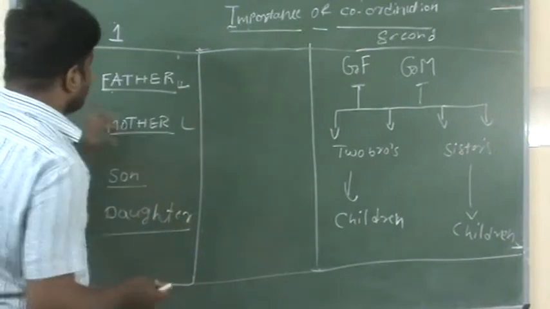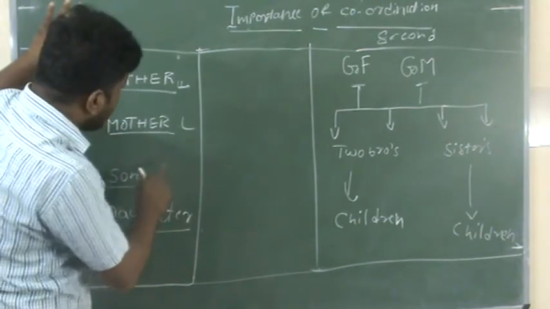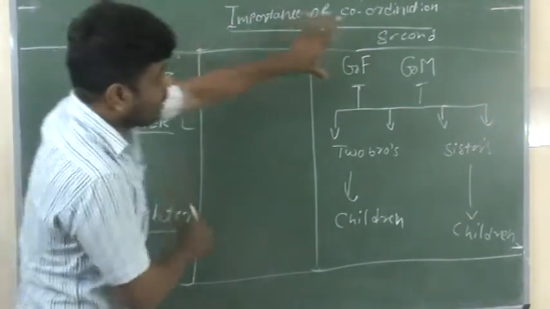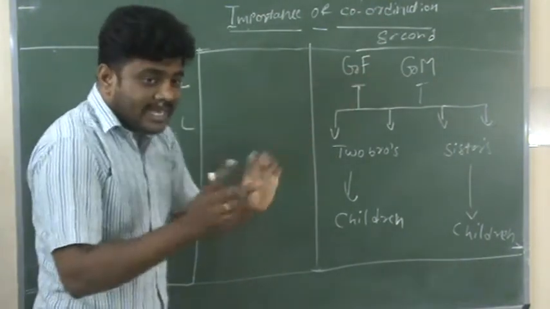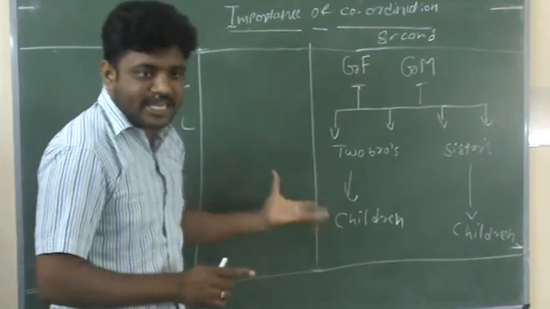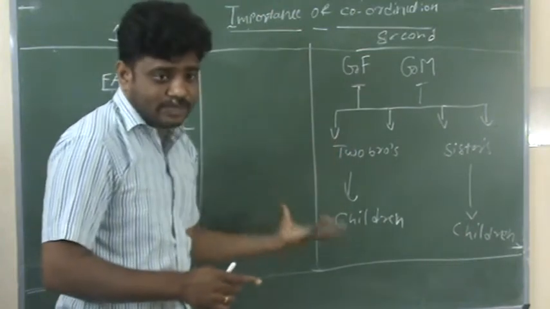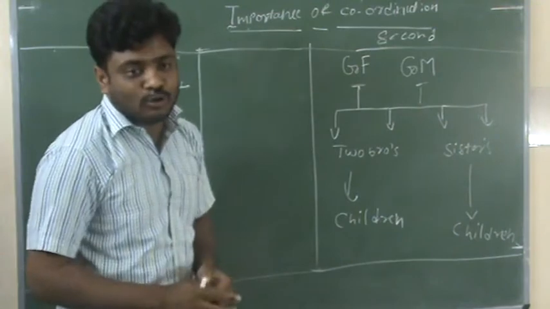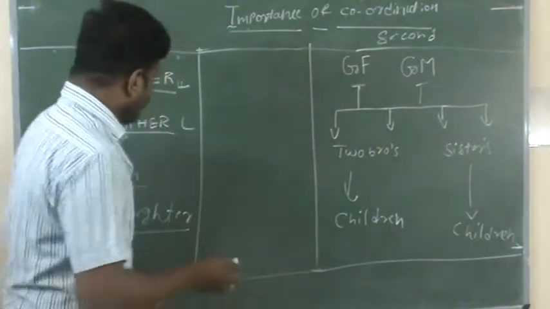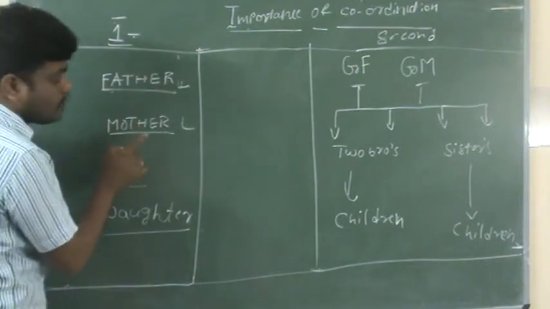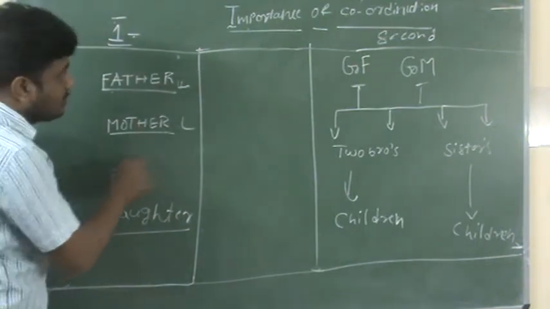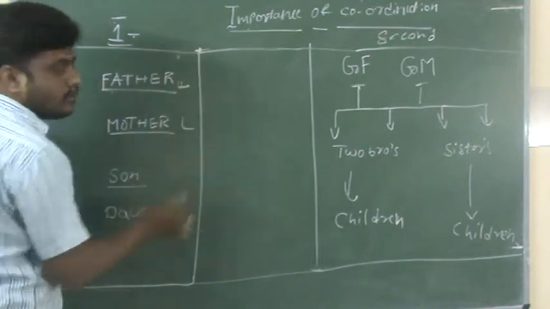There are two types of families, one is divided family, another one is undivided family. Are you clear? By taking these families as examples, we will get to know what is coordination. So, in the first family, the divided family, there is no problem.